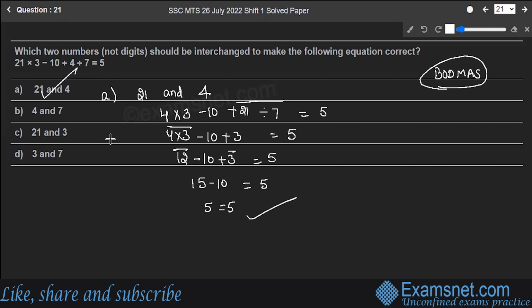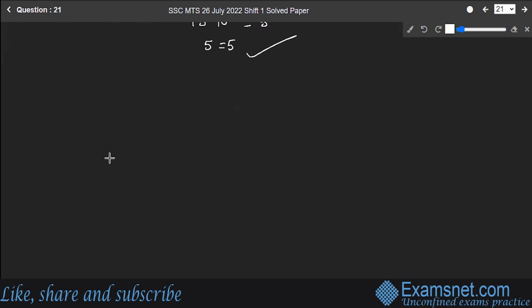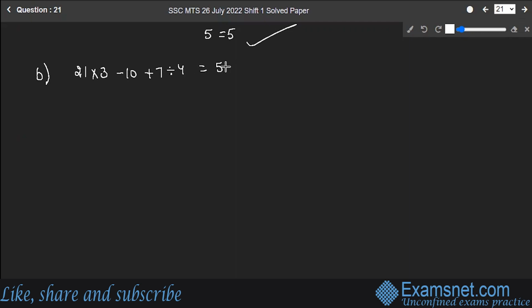But still, we will verify by substituting B, C, D as well. So let's substitute B. After interchanging 4 and 7, the equation will become 21 multiply 3 minus 10 plus 7 divided by 4. This should give you 5. First thing to solve is 7 divided by 4. So this will be 21 multiply 3 minus 10 plus 1.75 should give you 5. Next is the multiplication. 21 multiplied by 3 gives you 63 minus 10 plus 1.75. This should give you 5.